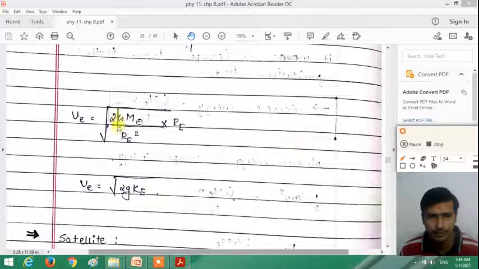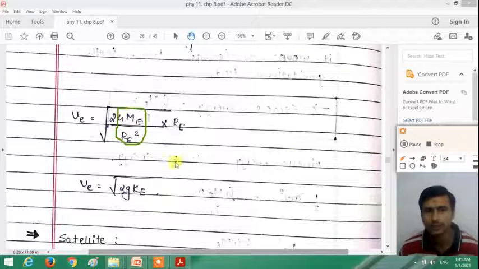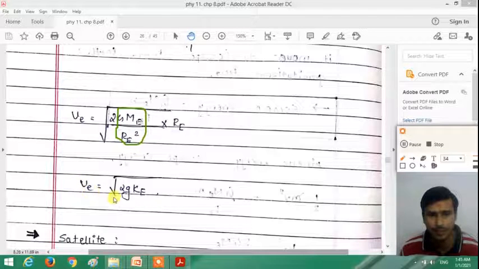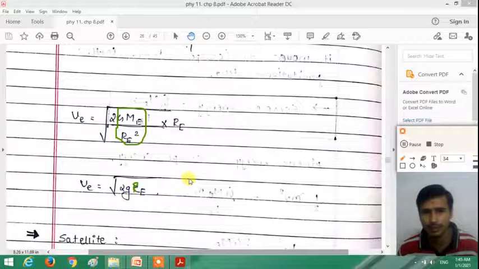So instead of GMe divided by Re square, we put a small g. What is the small g? Value of acceleration due to gravity on the surface of the earth. So we get the escape speed Ve is equal to under root of 2g into Re. So the escape speed depends on the radius and the mass of the planet. That is all you have to remember.